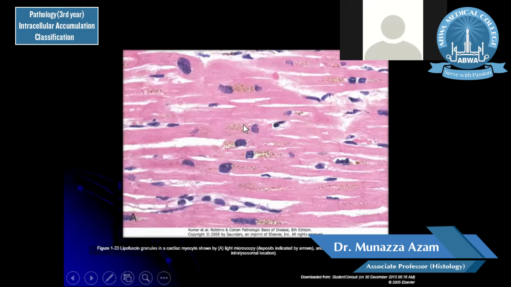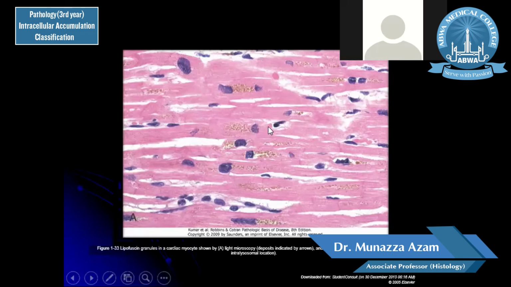Lipofuscin pigment can be found in the cardiac cells, usually around the nucleus. So if there is light brown pigment around the nucleus in the cardiac muscle, it is basically lipofuscin pigment. It is perinuclear and intralysosomal in location.